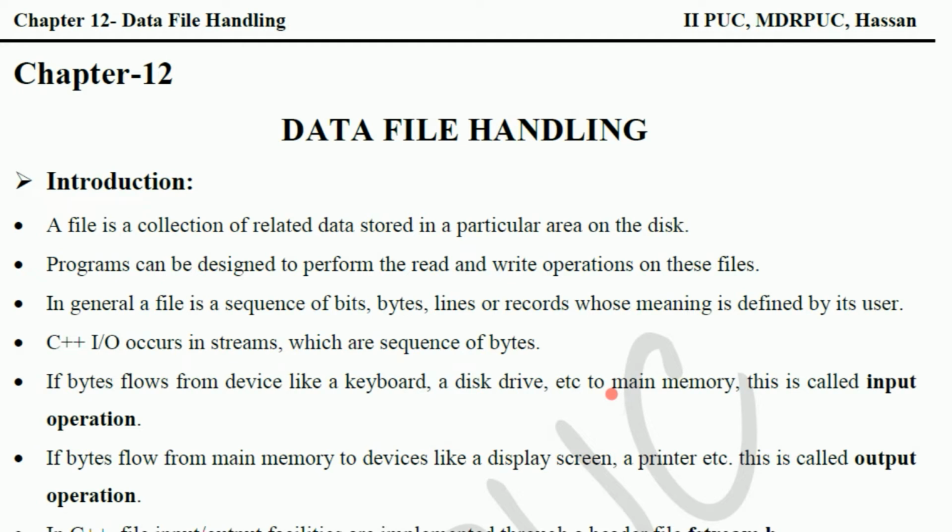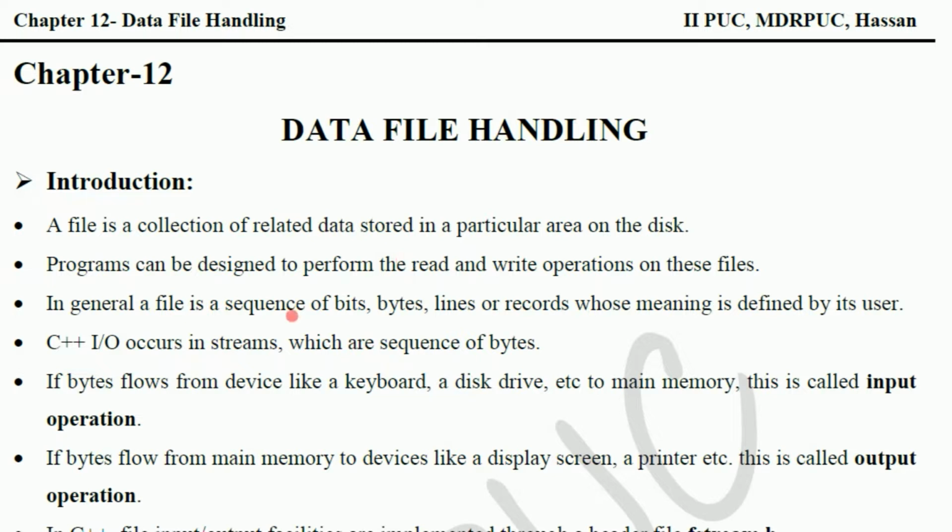Dear students, today we will see chapter 12, that is data file handling. A file means a collection of related data. In C programming we can write one program that is called a file, and in C++ we can write one program that is called a file. Even in MS Word we can create one document that is called a file. A file is a collection of related data stored in a particular area of a hard disk.